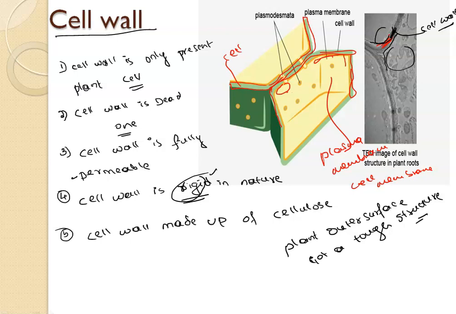Because plant cells have this special structure called the cell wall. Here you can also see these dots, hole-like structures, right? These hole-like structures are there to establish communication between the outer environment and the cell. Through these holes, there is a movement of carbon dioxide, oxygen, and micronutrients from one cell to another cell and from the cell to its outer environment also.